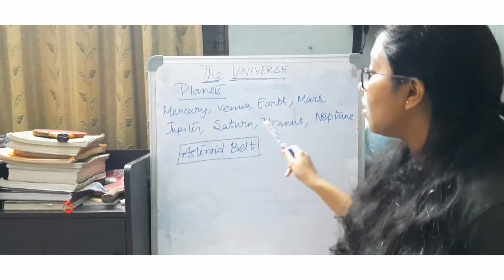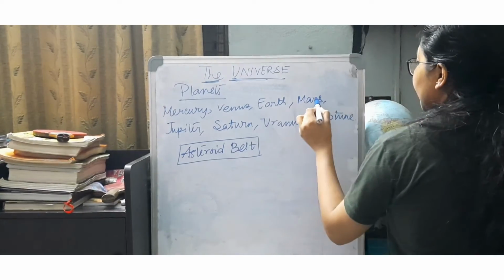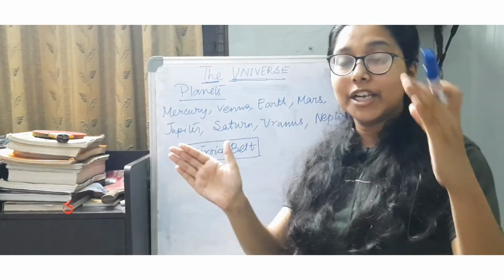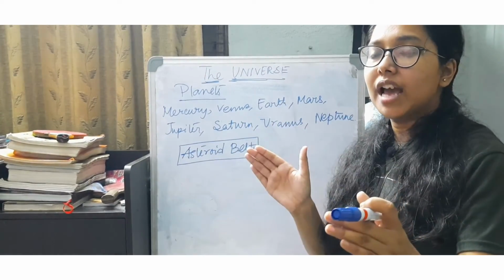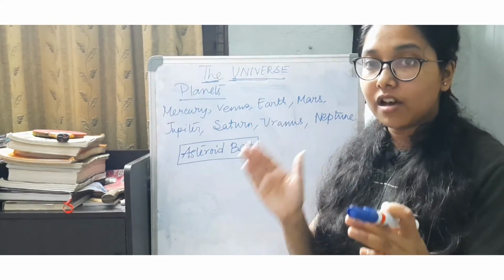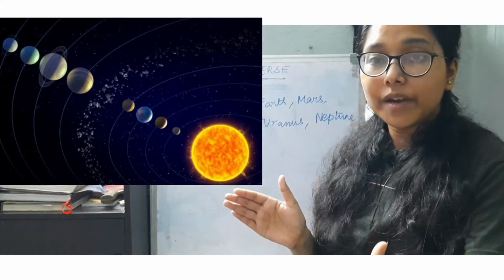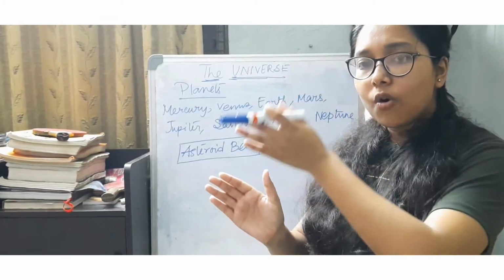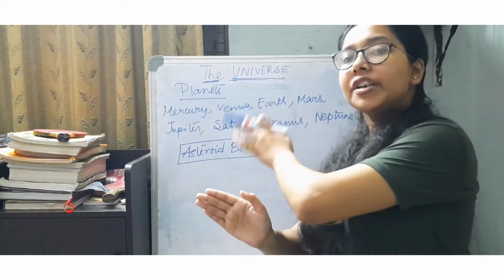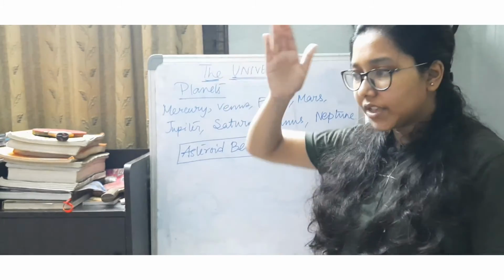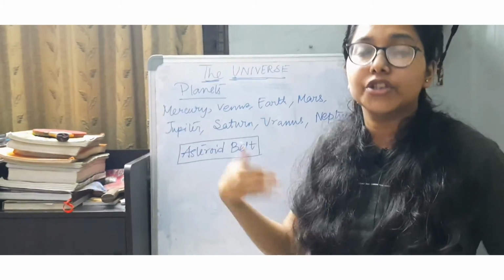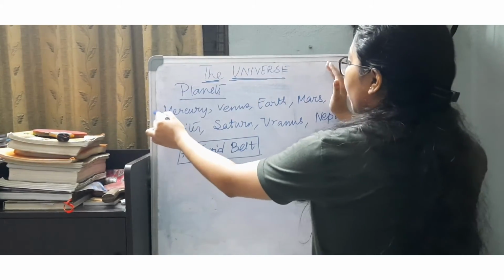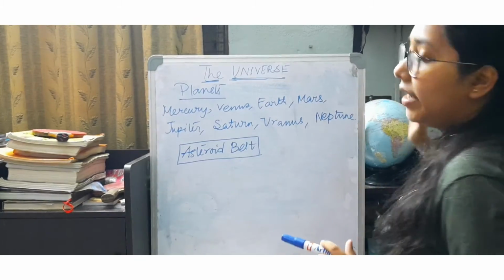Now, just because it is present in between Mars and Jupiter, every planet which is lying between the sun and the asteroid belt is known as an inner planet. And all the planets that are lying beyond the asteroid belt are the outer planets, because they are actually outside the asteroid belt. So which are the inner planets?